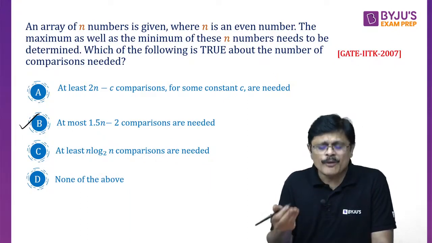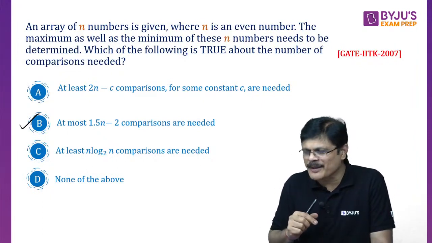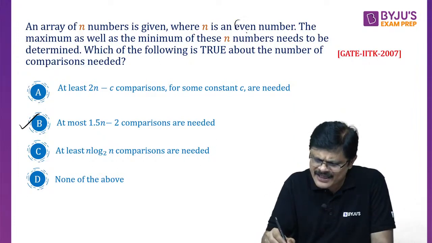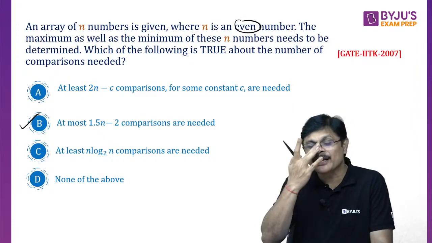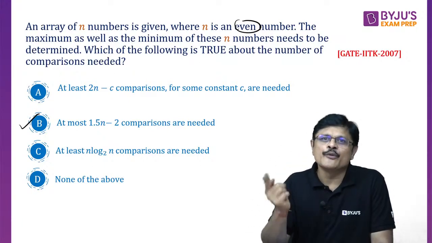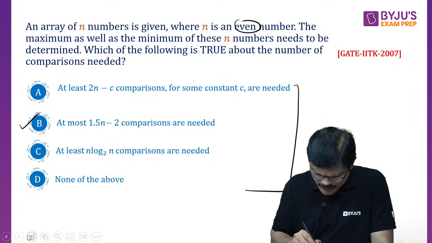So we are going to use the min-max algorithm, which is a divide and conquer based algorithm. I am not writing the algorithm, but with 4 numbers, because he said an even number, I'll take an even number and explain this algorithm. Then we write the recurrence relation, we solve the recurrence relation, and say what is the correct answer. Simple logic. So let us take 4 numbers, sir.